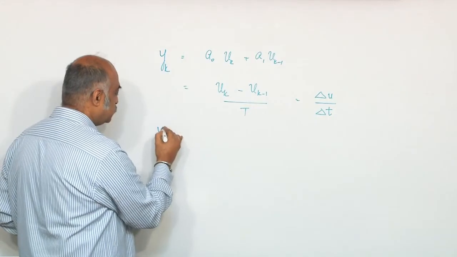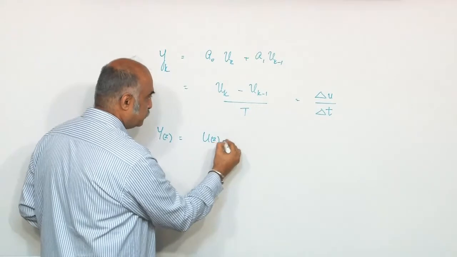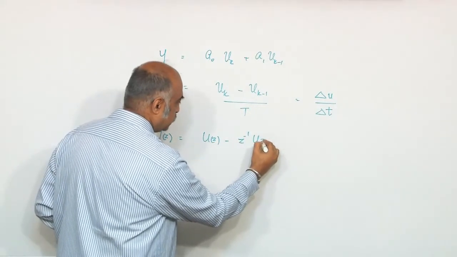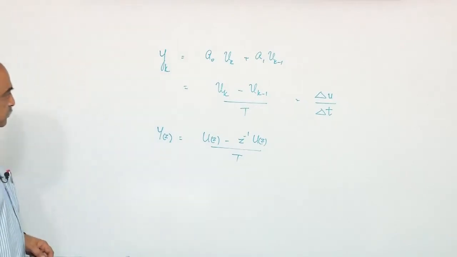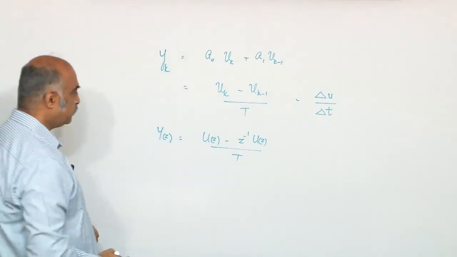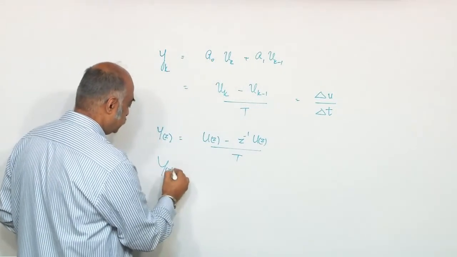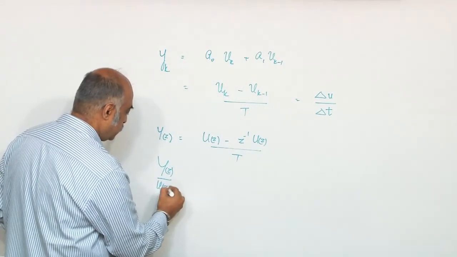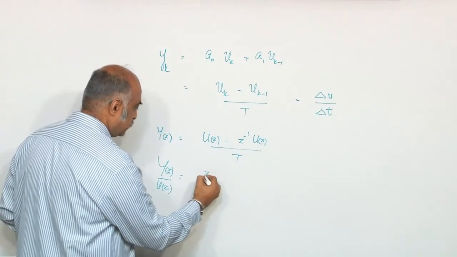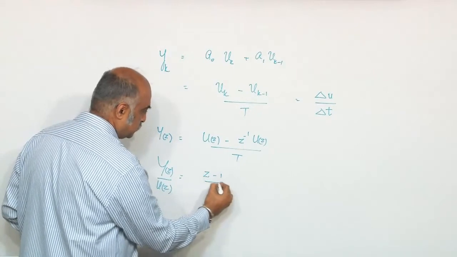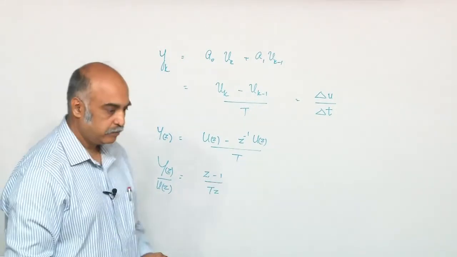So this you can always write down as u of z minus z power minus 1 u of z, by T. Y of z by u of z is.